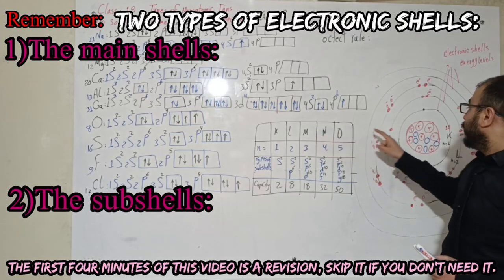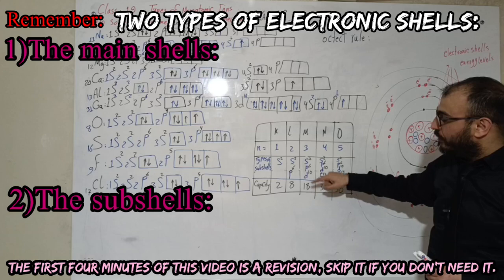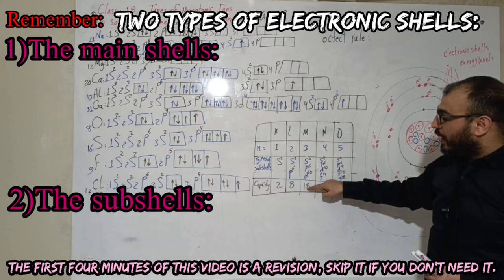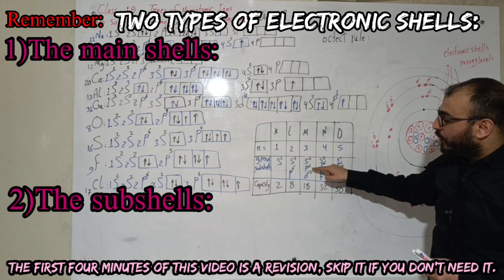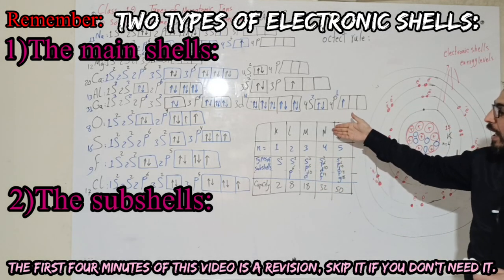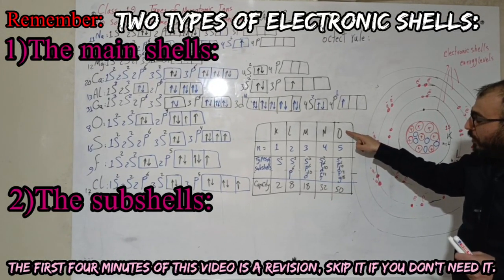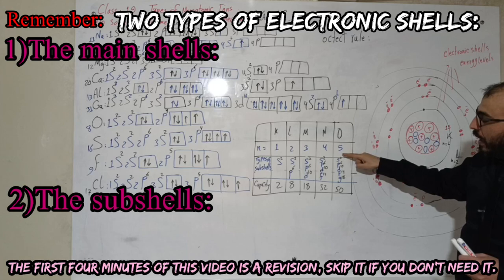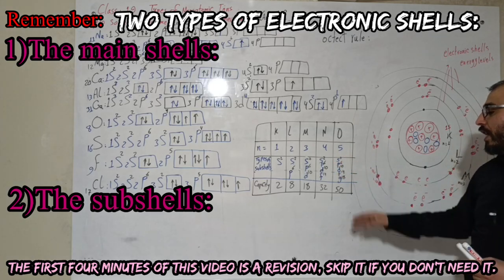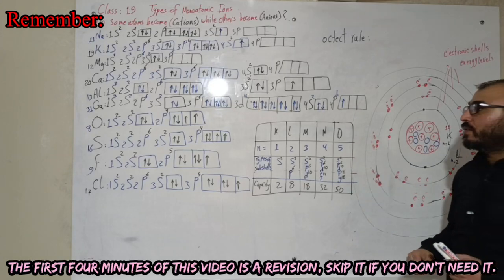For the third main shell, we have 3 types of subshells, S, P, and D, and all of them should take 18 electrons only, 2 for S, 6 for P, and 10 for D. And then N, we have 4 types, S, P, D, and F. And for the fifth shell, O, we have 5 types of subshells, S, P, D, F, and G, and it takes 50 electrons distributed on the subshells.